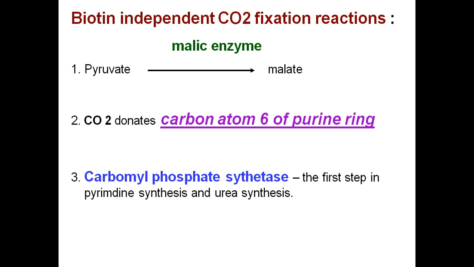Then carbamoyl phosphate synthetase, the first step in pyrimidine synthesis and urea synthesis, is also a carboxylation reaction that does not require biotin. So carboxylation reactions can be classified, depending on the involvement of biotin, as biotin dependent and biotin independent carboxylation reactions.